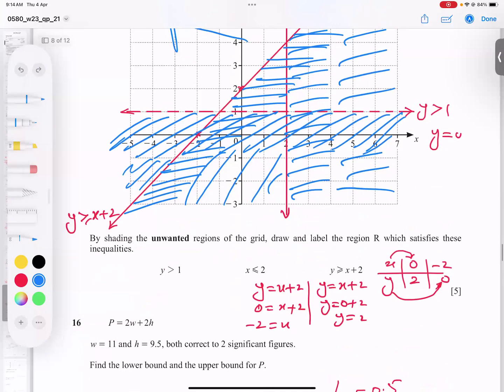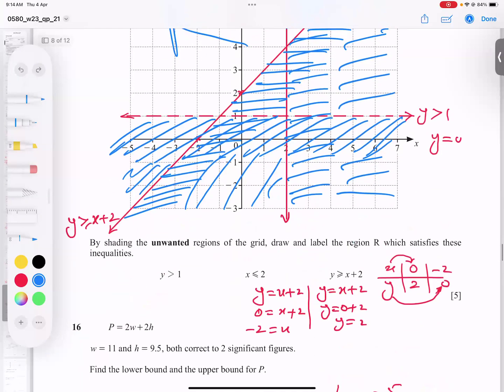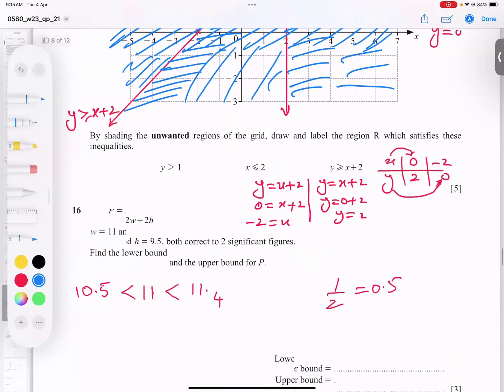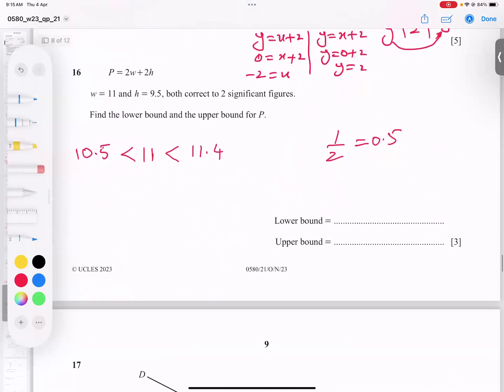Okay, he was asking, mention the region R. So I will write here big R. You can make a small r or a big R, no issue at all. Let's talk about this question.